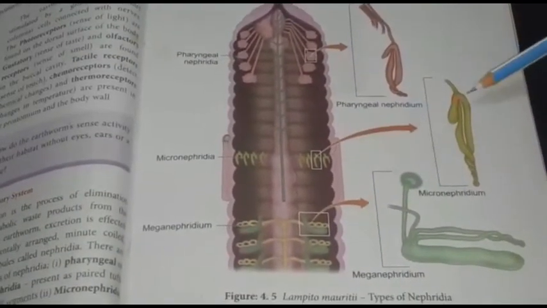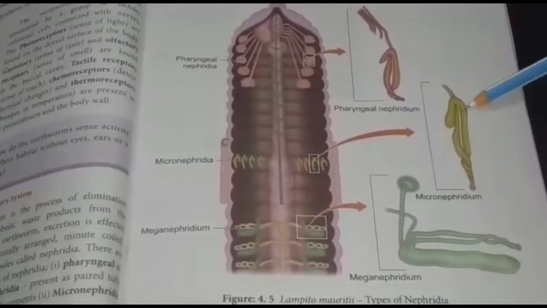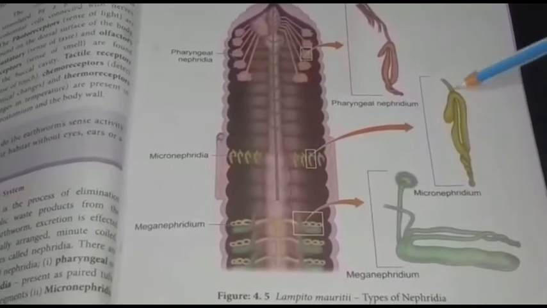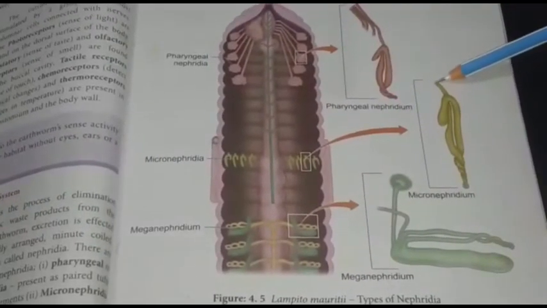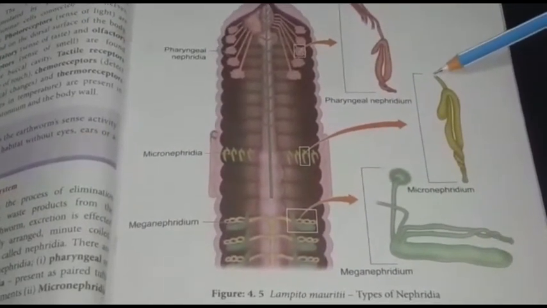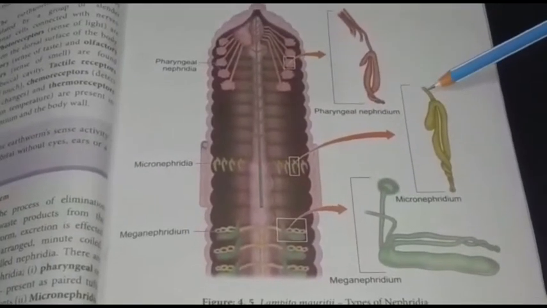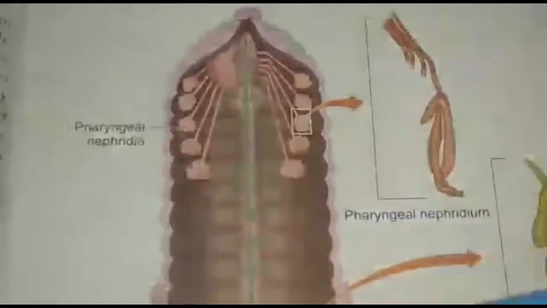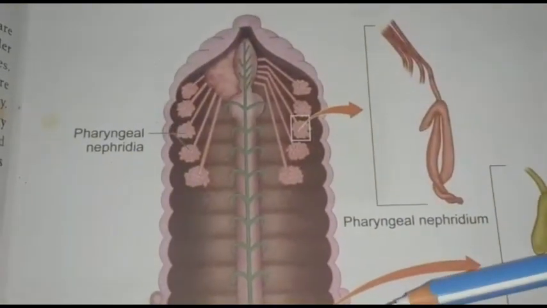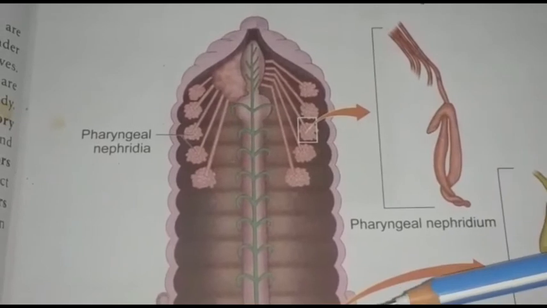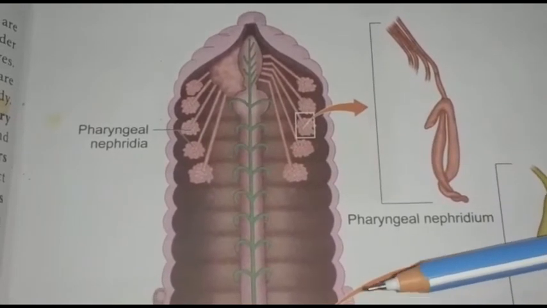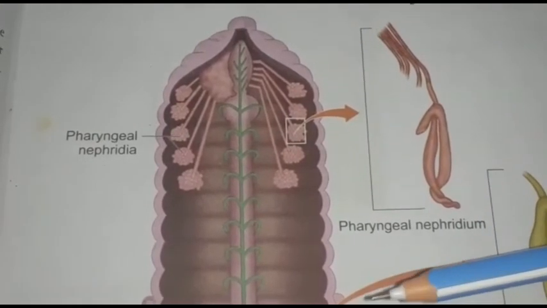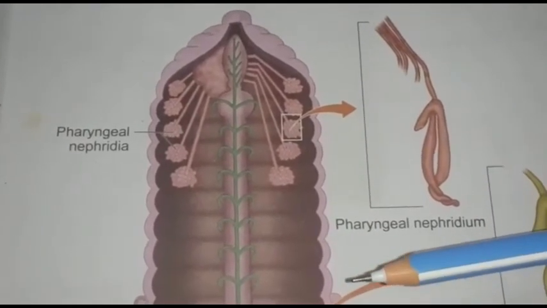You can see the enlarged view of this micronephridium. This is also a tubular structure and it finally opens on the skin surface. Through this opening, the waste materials are excreted outside. The micronephridia is present from the 14th to the last segment. The pharyngeal nephridia is present from the 5th segment to the 9th segment, that is in the pharyngeal region.